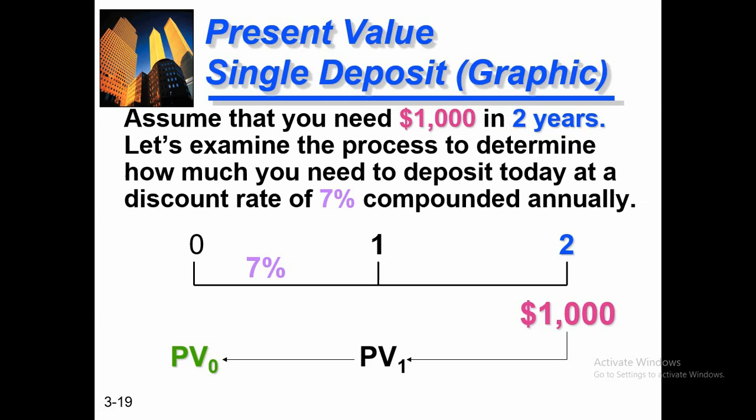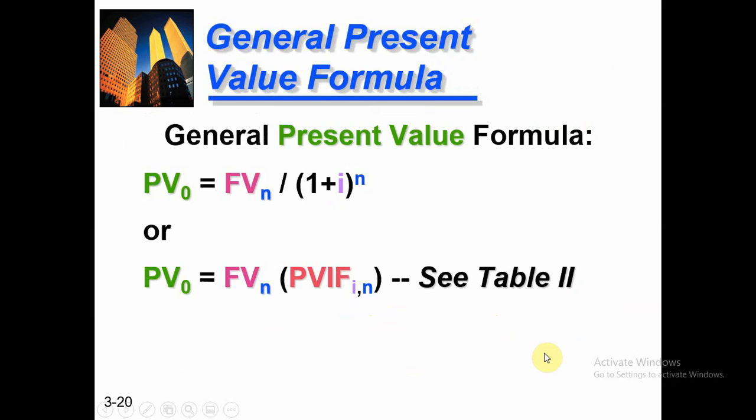Let's examine the process to determine how much you need to deposit today at a discount rate of 7% compounded annually. I am here today, and the bank or institution offers me 7% interest, and I need 1,000 after 2 years. How much do I need to deposit today?